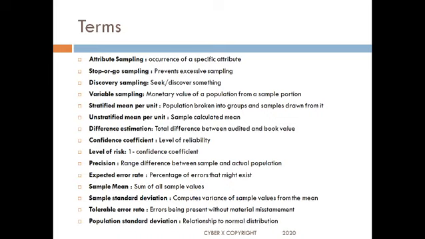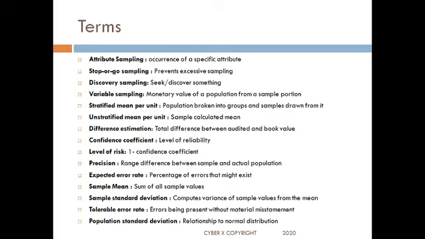Variable sampling, I am looking for a monetary value of a population from a sample population. Stratified mean per unit, I break up the population and then I draw samples from them. So I might have a population of 1 to 100, and I may break it up into pieces of 20 or pieces of 30, depending upon certain characteristics. Unstratified mean per unit is the sample calculated mean which I get. Difference estimation is the total difference between audited and book value.